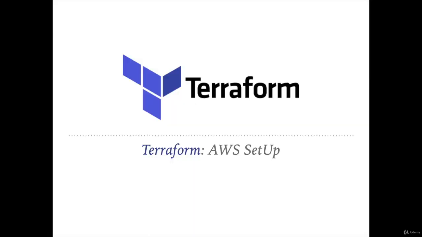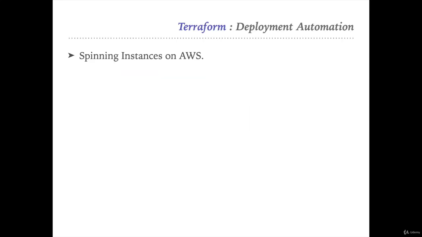Hello team, welcome back. Welcome to Terraform training, and today we will see how we can set up the AWS account for Terraform. So let's start. We are going to set up the AWS account with Terraform so that we can spin up the machines, the instances on AWS with the help of Terraform.